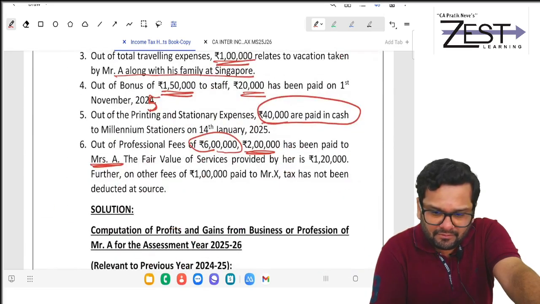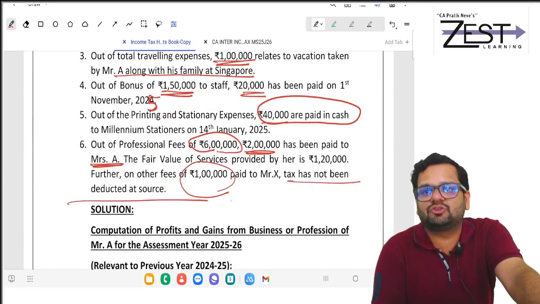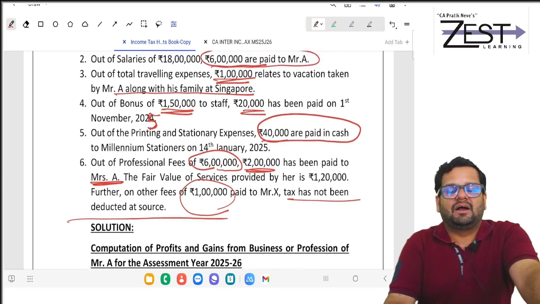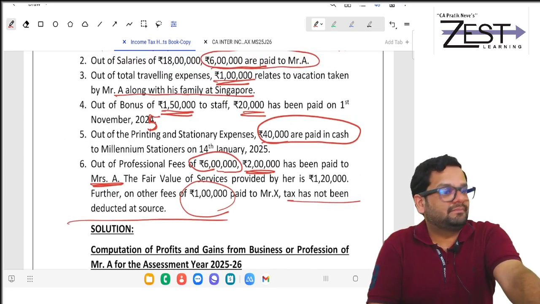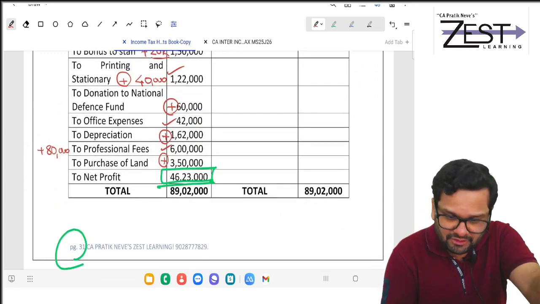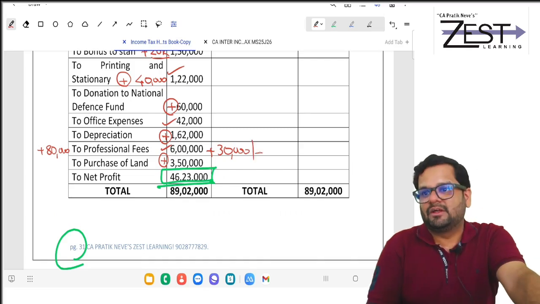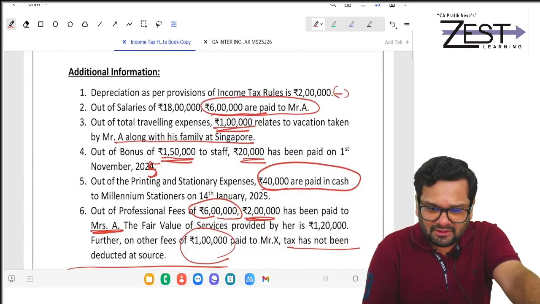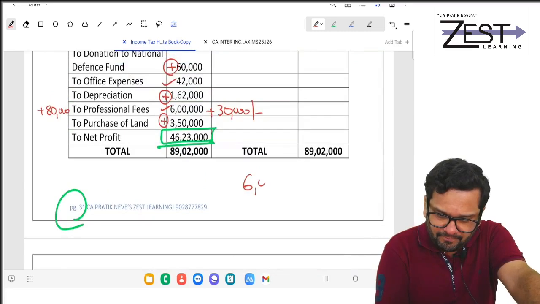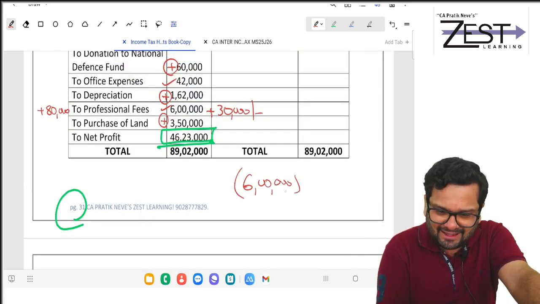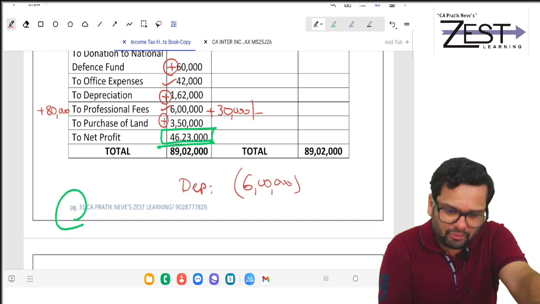And further, on fees of 1 lakh, tax has not been deducted at source. How much will you add? 30,000. So simple. Don't forget to minus depreciation of 6 lakh.